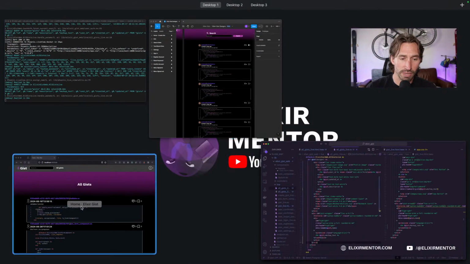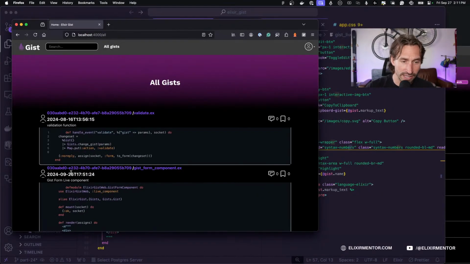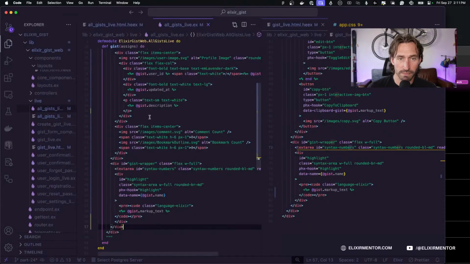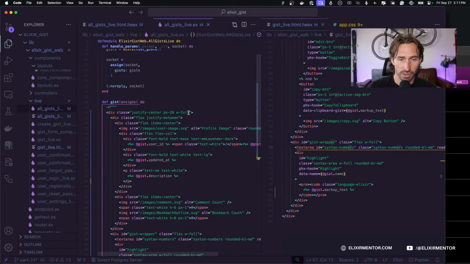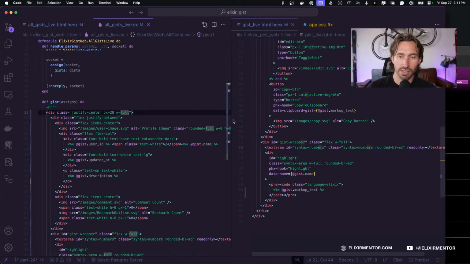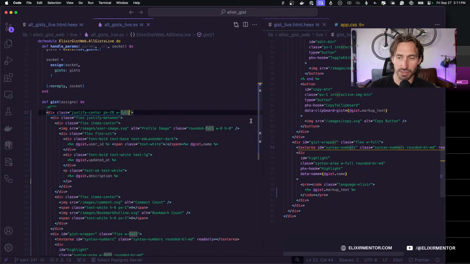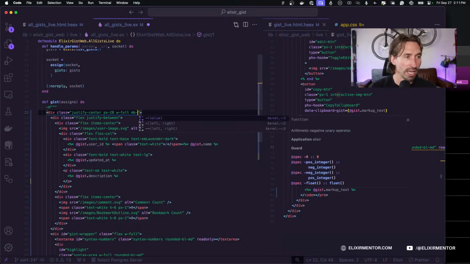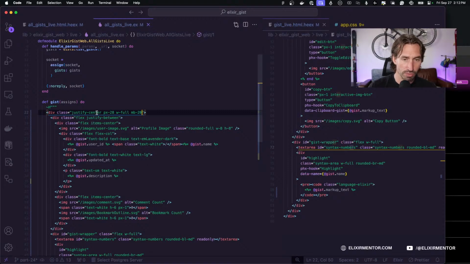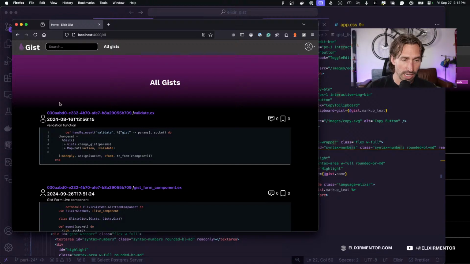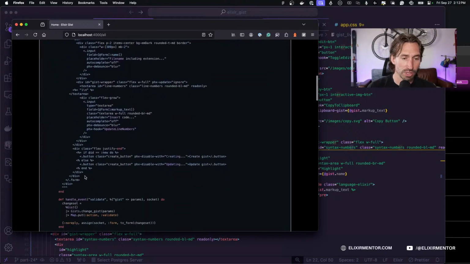And now when we go back, now we don't have a line there. And we could just do some margin on the bottom. So go up here. Sorry, I need to remember you guys need to be able to see my screen. So if we just add some margin on the bottom here with MB, and I don't know, we'll do 20 points. And there, now we have a nice space in between.